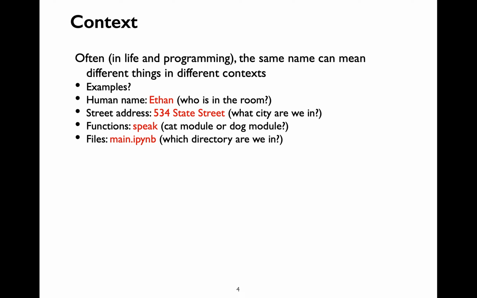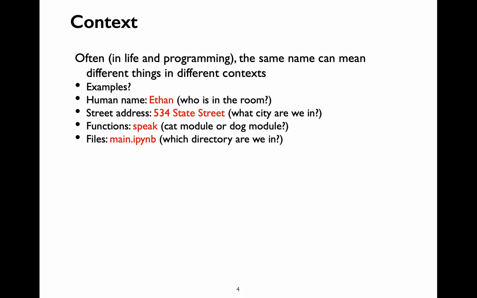Similarly, a given street address can refer to different buildings in different cities. For example, 534 State Street would mean a specific building in Madison, whereas it would mean an entirely different location in Washington, D.C. Let me give you examples in programming context. Last lecture, we did a demo for speak function inside the cat module and dog module.